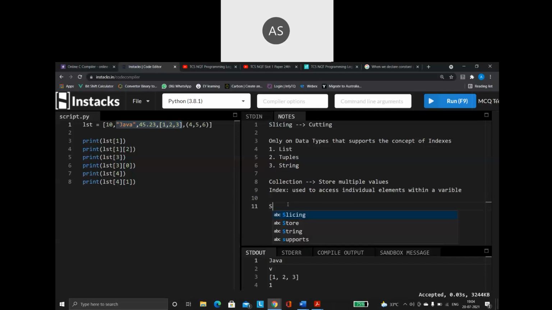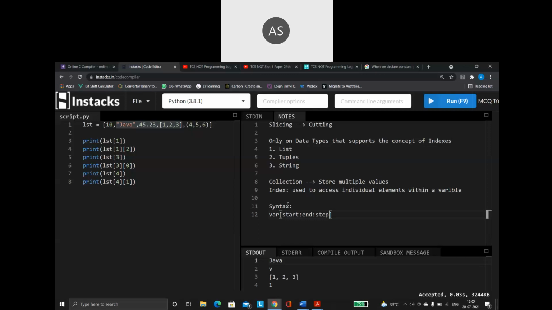So what is the syntax of slicing? First we'll have the variable name. Within the square brackets, you will mention the starting index position, colon, you will mention the ending index position, colon, you will mention the step value. Very similar, right, to our range function. You remember how the range function used to work? Start, end, step. Very similar to the range function is this syntax.